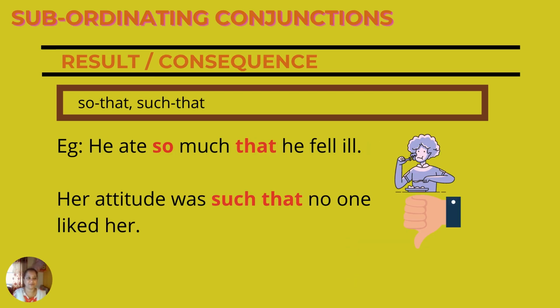Don't get confused. Result or consequence: so that, such that. He ate so much that he fell ill. Remember, so that, there is a gap in between so and that. He ate so much that he fell ill. Her attitude was such that no one liked her. So what kind of attitude did she have? It was a bad kind of attitude. So you are describing that. So that is the consequence of her attitude. So you use such that.